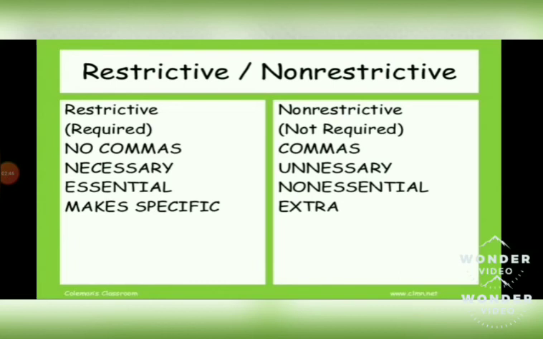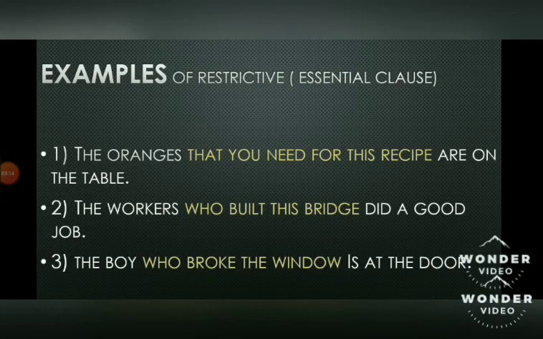And in a non-restrictive adjective clause, unnecessary information will be given in the sentence which is not required. It is not essential in the sentence, not playing an important role in the sentence. And this unnecessary information will always be put in commas. So before the adjective clause you will see a comma, and after the adjective clause you will also see a comma. Now let us see examples so that we will understand it better.